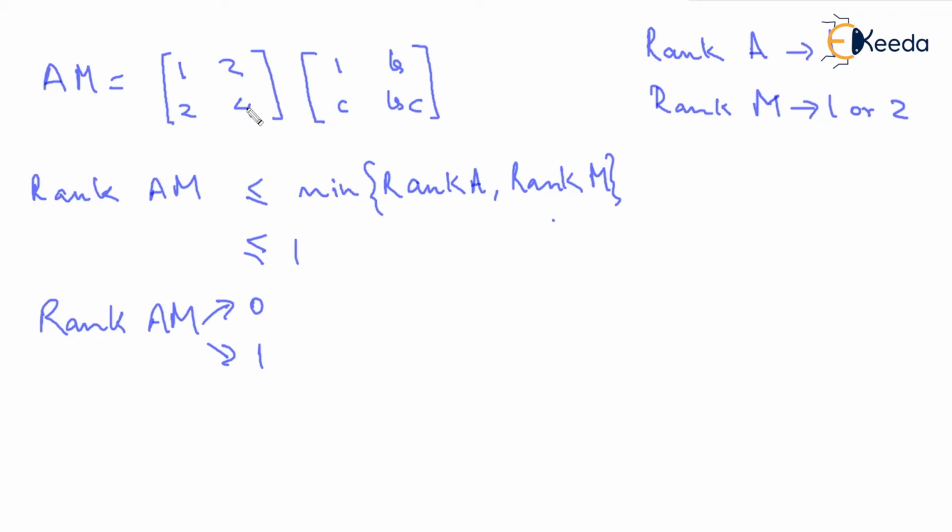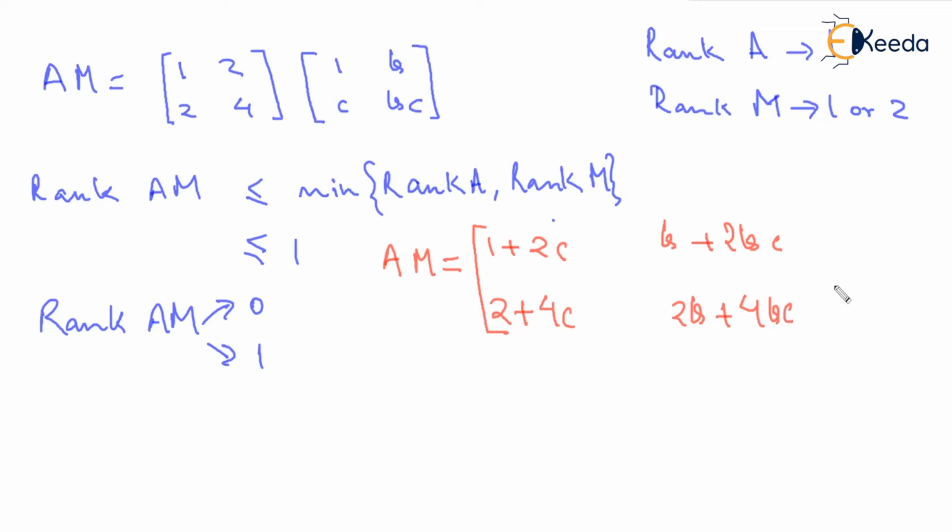When can it happen? Let's see the product AM. From this multiplication of 2 cross 2 and 2 cross 2, the elements will be 1 plus 2C, this will be B plus 2BC, this will be 2 plus 4C, and this is 2B plus 4BC.